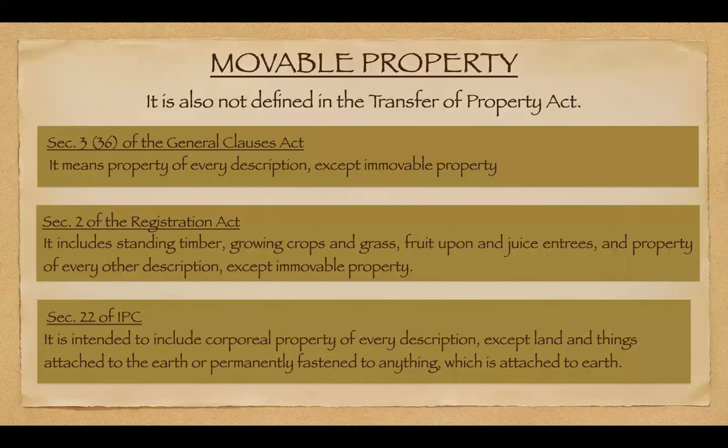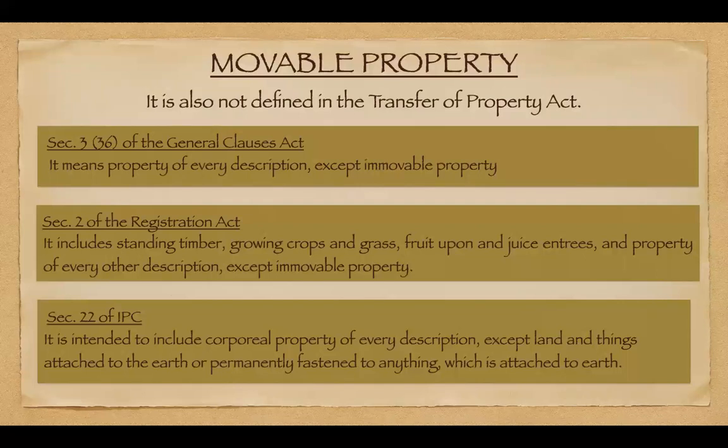So what does "every description" mean? Every description means every property, everything that is around us. For example, we have land, that is a description, right? But except immovable properties. For example, I have a pen. It is a pen, it is a description. I can write with it.